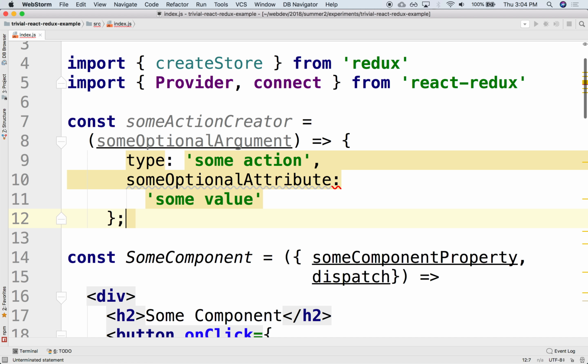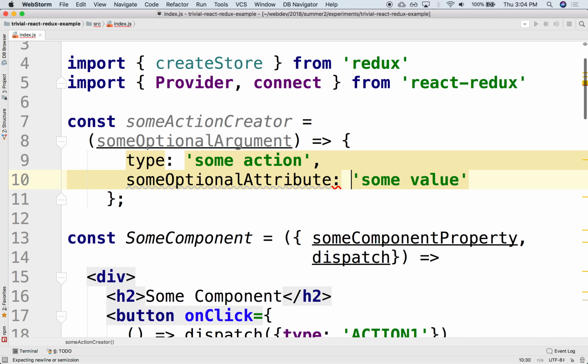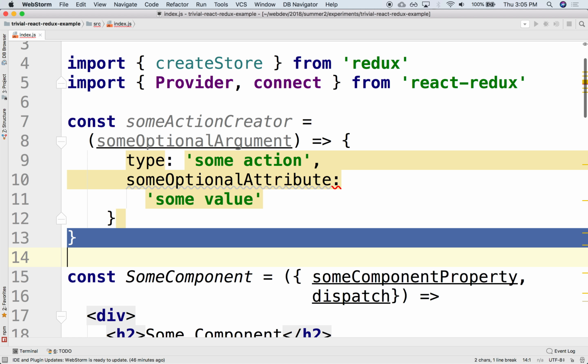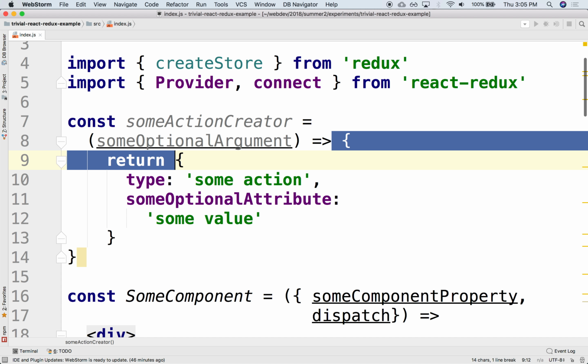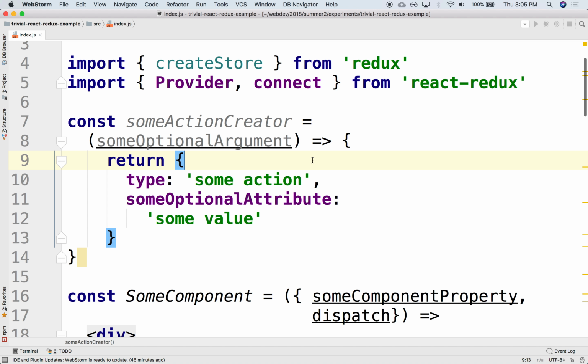I think that's it, right? Am I missing something? What is it complaining about? Some syntax. Return. All right, let's leave it like that.